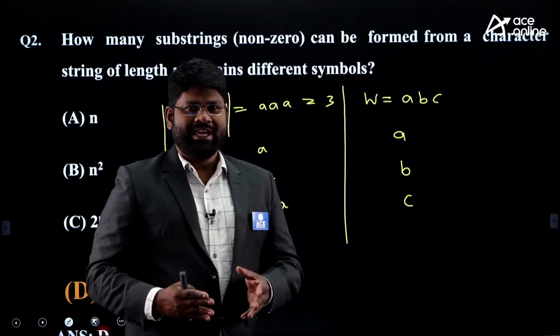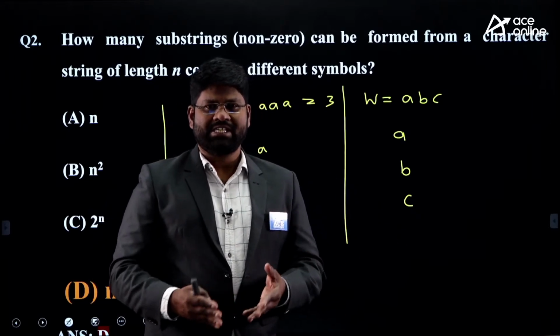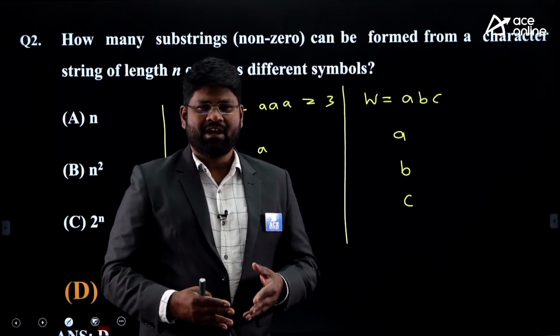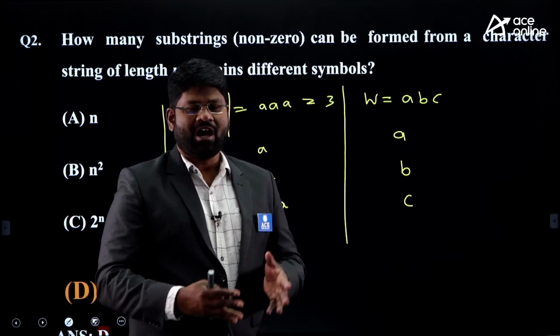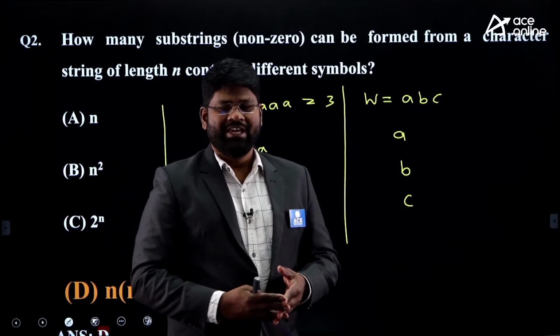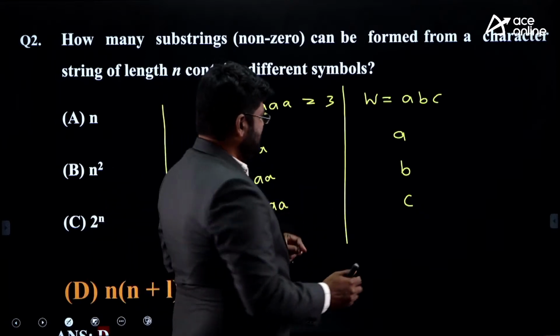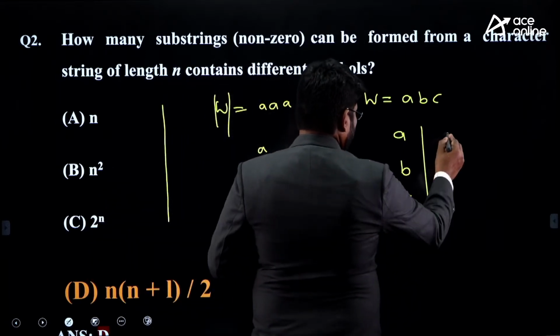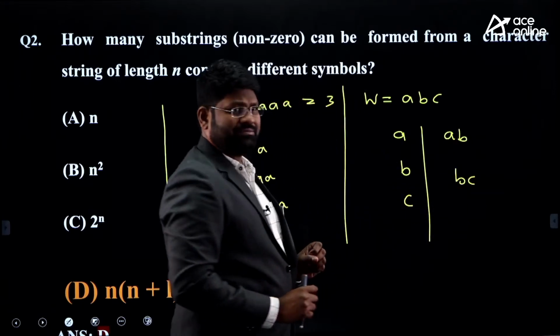Here I can take any single symbol as a substring, or any combination of symbols framed through continuous symbols also forms a substring, and the same string also can be one of the substrings. These are the length 1 substrings, and AB is a substring and BC is also another substring.